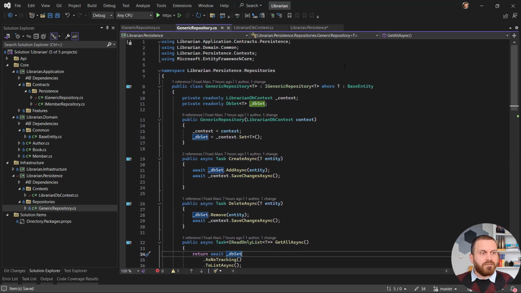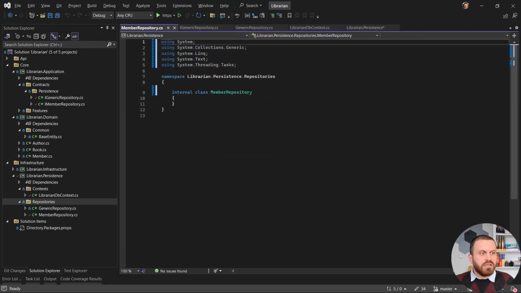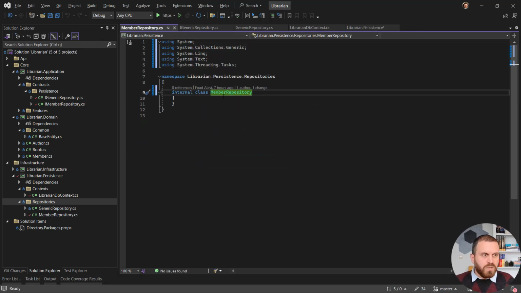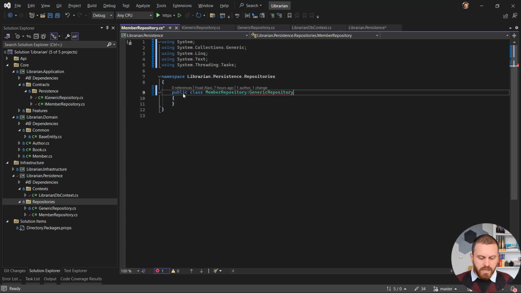Now that I have this generic repository, it is time to create my member repository. Let's just create an item here and call it MemberRepository. This MemberRepository should be public and it should inherit from GenericRepository of type Domain.Members.